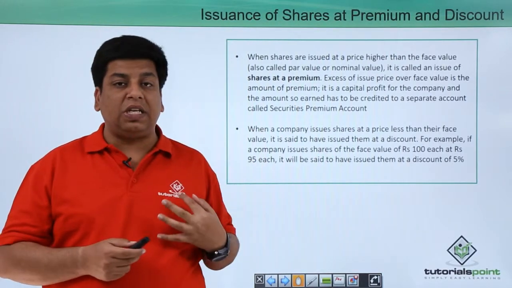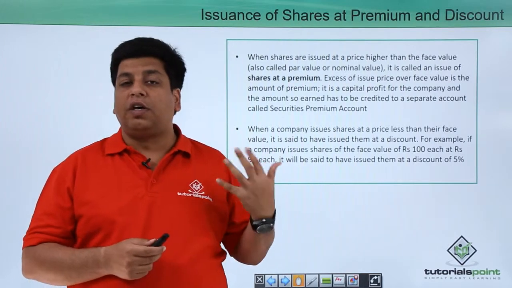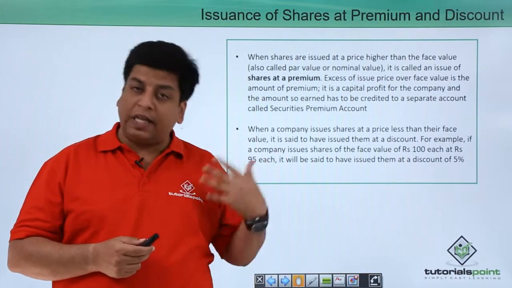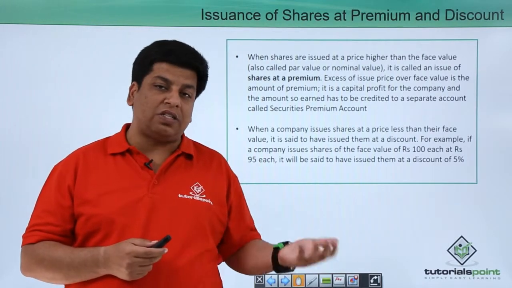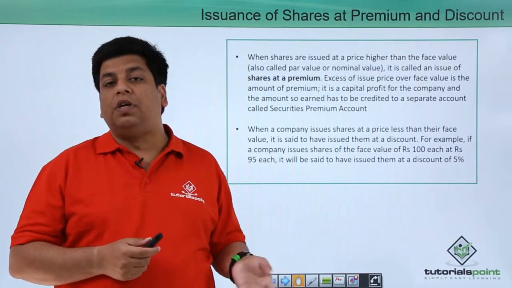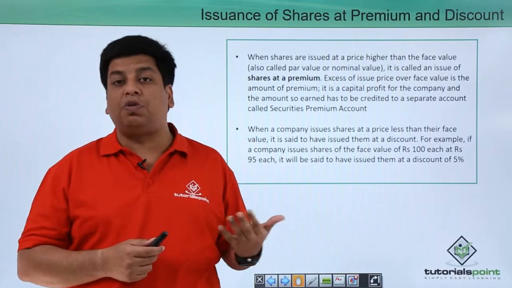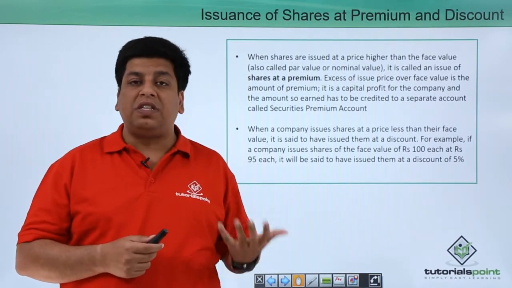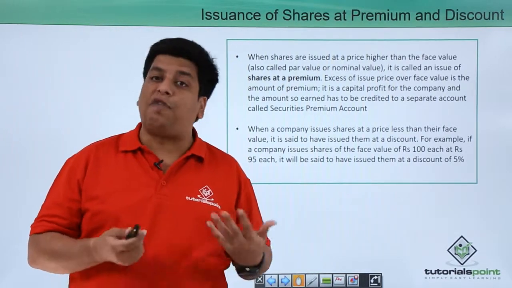When a company is issuing a share at a price lower than the face value or value at par, at that time it is said that securities or shares are being issued at discount. For example, a share having a face value of 100 rupees is being issued at 95 rupees. This means that the share has been issued at a discount of 5%.